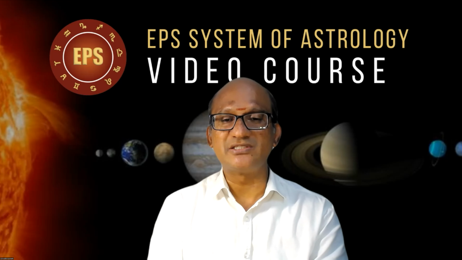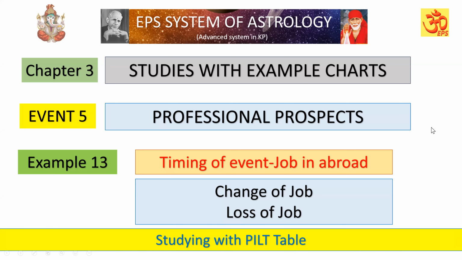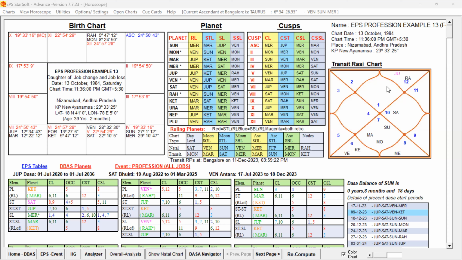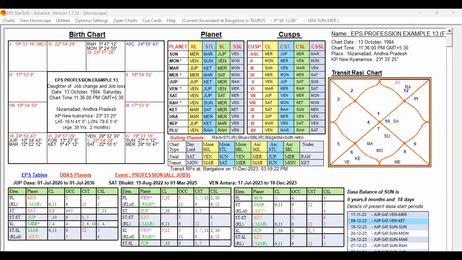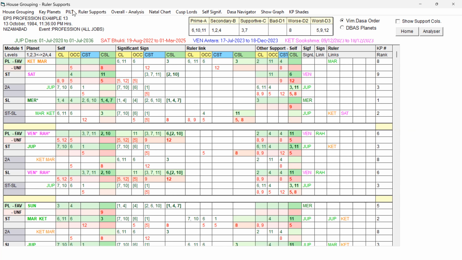Now let us examine the chart. Example 13, timing of event: job in abroad, change of job and loss of job in different periods. Now let us examine this example chart with the help of the PILT table. This is the birth chart of that female native. Let me go to the house grouping and we'll go to the PILT page.